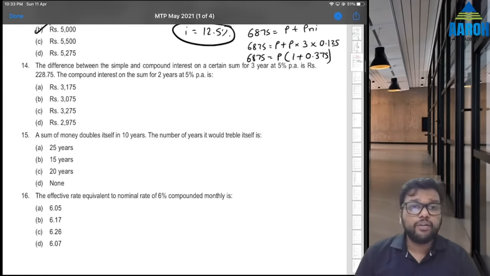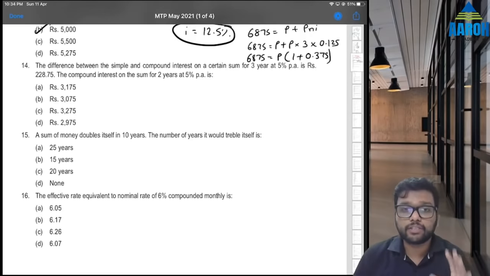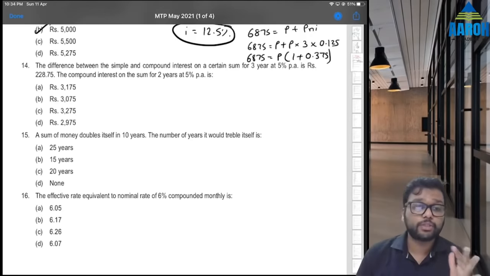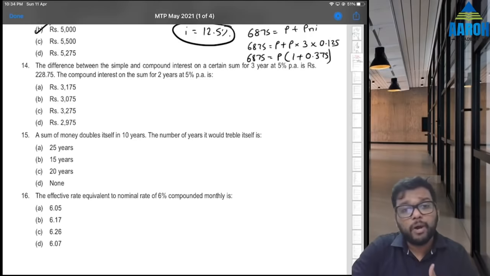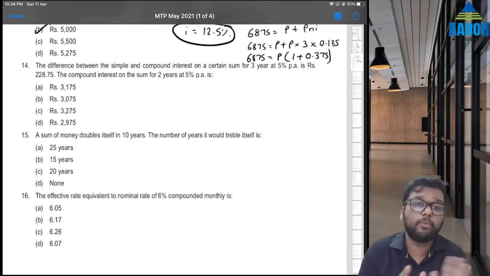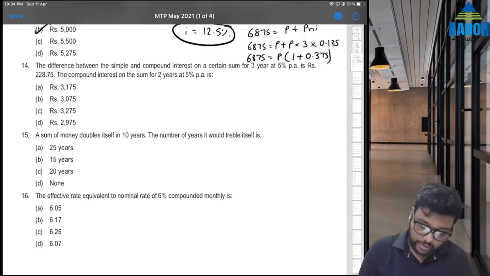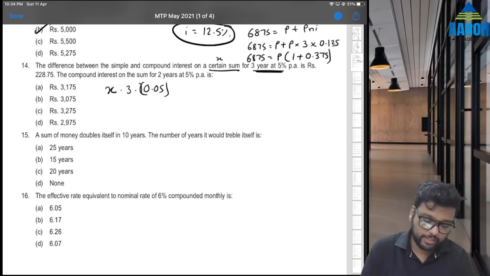Next, 14th. The difference between simple and compound interest on a certain sum for 3 years at 5% is 228.75. The compound interest on the sum for 2 years at 5% is. Okay, now this is framed in a good way. We cannot go by options. We have to solve. So a certain sum, let's assume it as X. Now, how do we calculate simple interest on X for 3 years at 5%? It will just be P into N into I, 0.05. So simple interest is going to be how much? 0.15x. That's it.